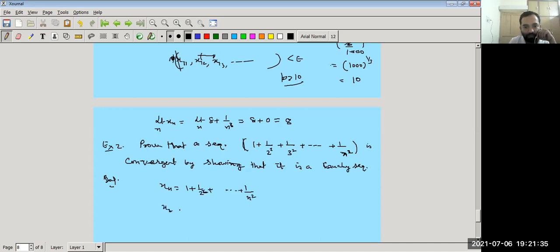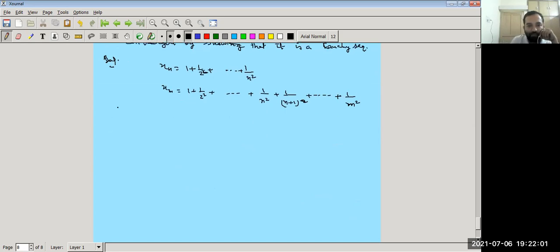Let xm be equal to 1 plus 1 by 2 square plus ... plus 1 by n square plus 1 by (n plus 1) square plus ... plus 1 by m square. Here we take m greater than n. So let epsilon be greater than 0. We have to estimate mod of xm minus xn.